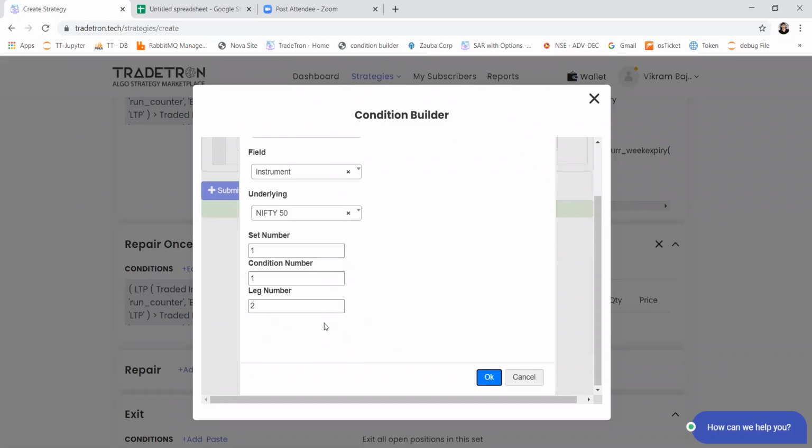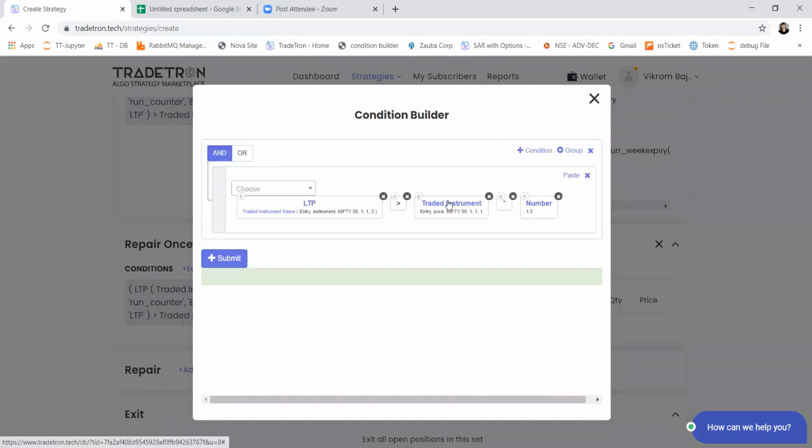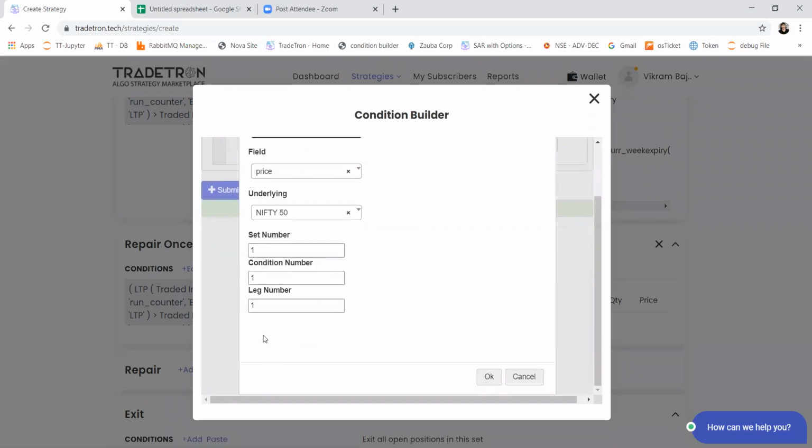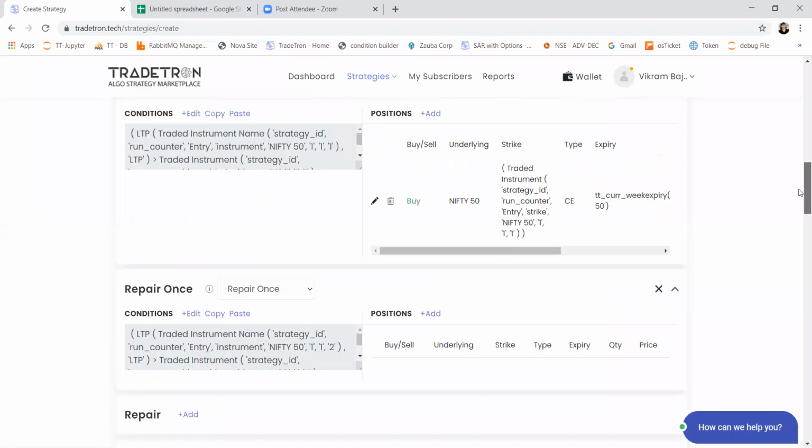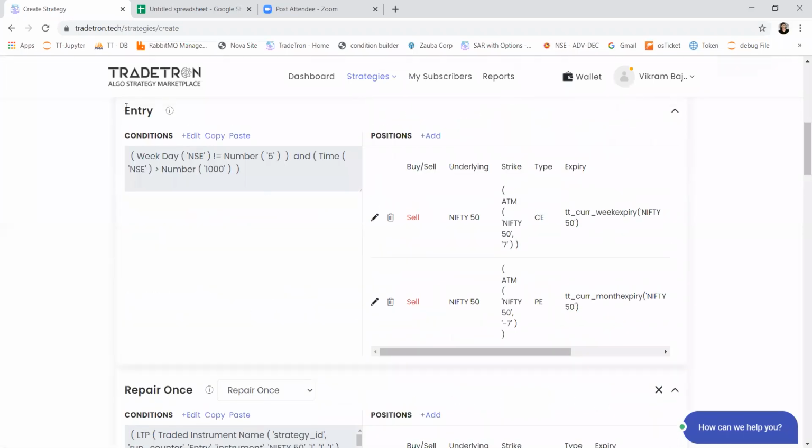So I'll just explain again why I'm using 2 here. In my entry condition, in the position section, call is my first leg and put is my second leg. Because I am putting a stop loss condition on this particular leg, I am using number 2 here as the leg to refer to this particular put position.